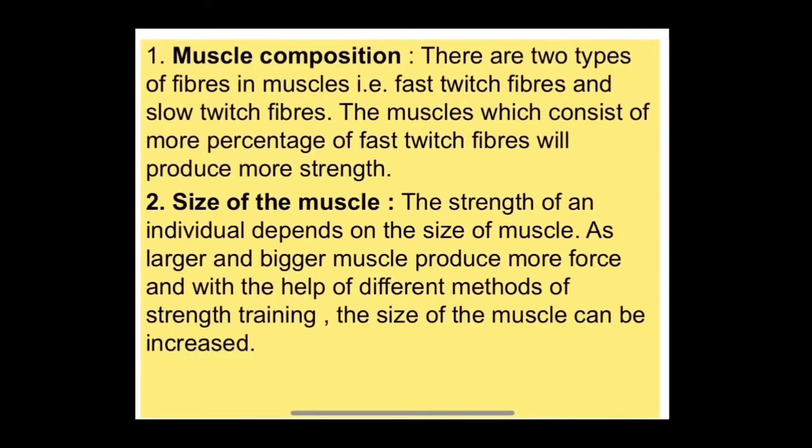Number one is muscle composition. There are two types of muscle fibers in muscles, that is, we have already studied fast twitch muscle fibers and slow twitch muscle fibers. So the muscles which consist of a higher percentage of fast twitch fibers will produce more strength.